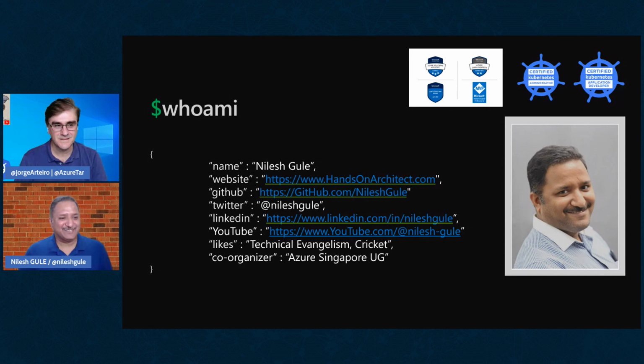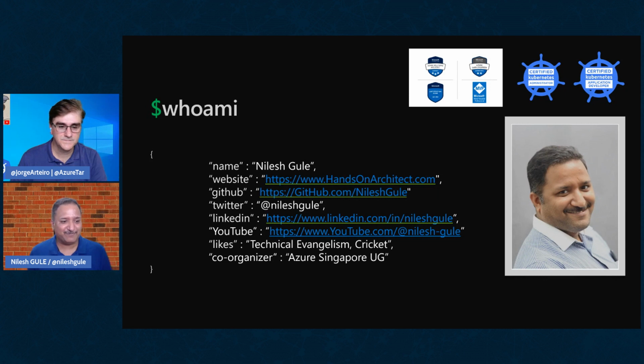Okay, so as George said, my name is Nilesh Gule. I'm a Microsoft MVP since 2018. I just received the 5 years special card or the special disc that we get from Microsoft for completing 5 years of community service as part of MVP. Along with that, I also blog on my website, which is Hands On Architect.